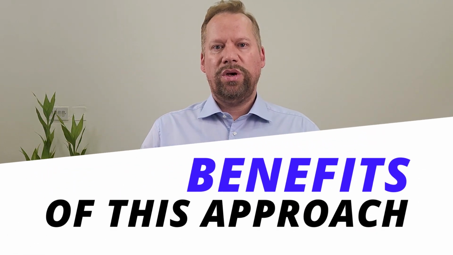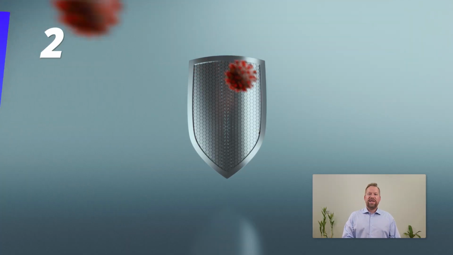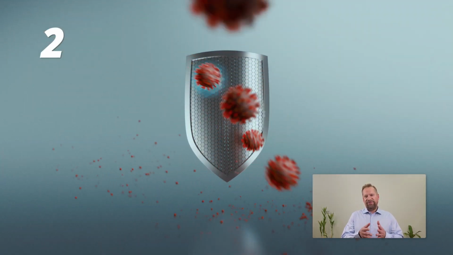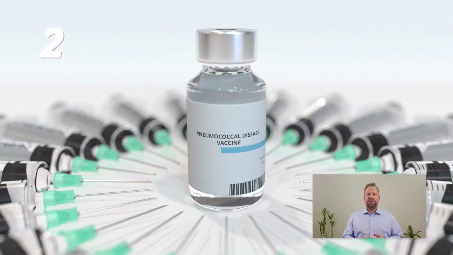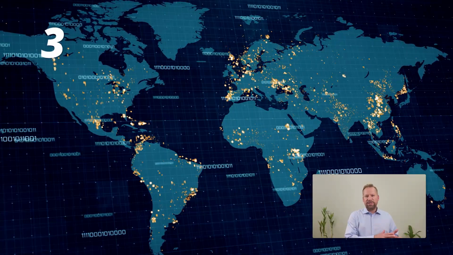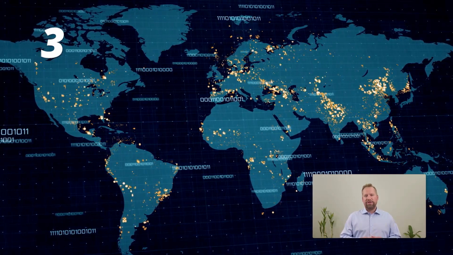Using machine learning with Earth observation data offers several key benefits. First, this proactive approach to public health allows us to anticipate and prepare in advance instead of reacting to outbreaks. Second, decision makers can target interventions for efficient resource allocation, like vaccination or sanitation efforts to high-risk areas. Third, this approach works across diseases and regions, making it scalable and adaptable to public health challenges.